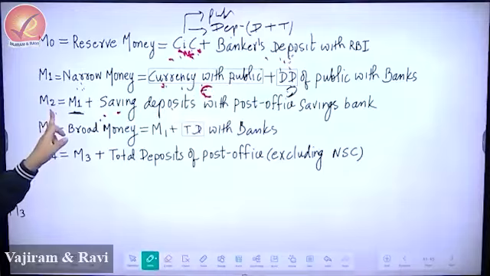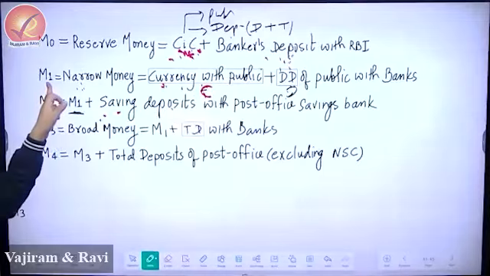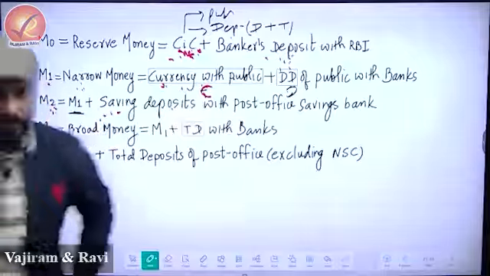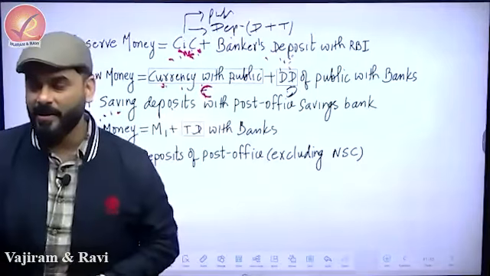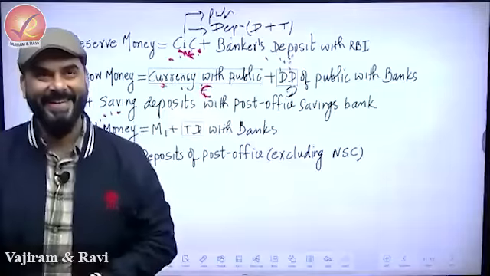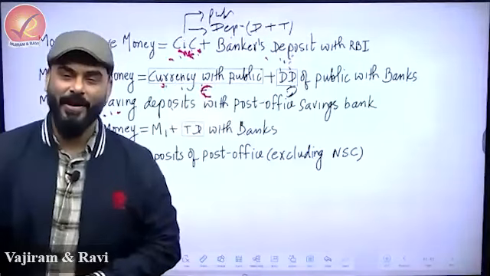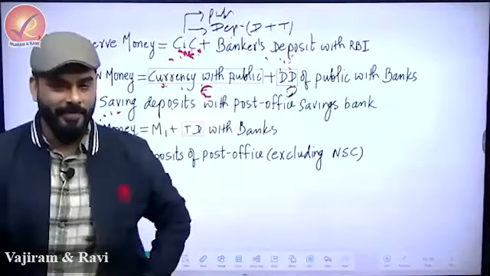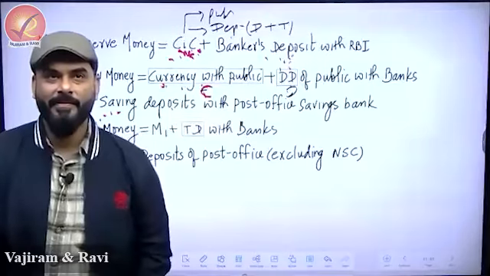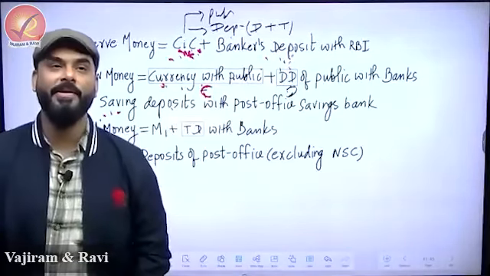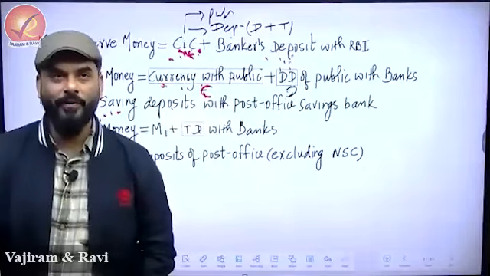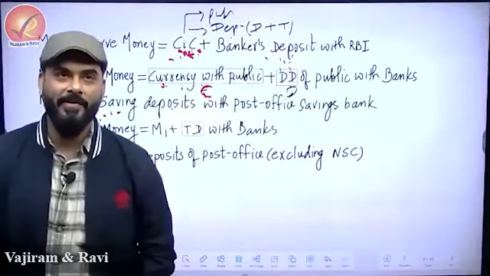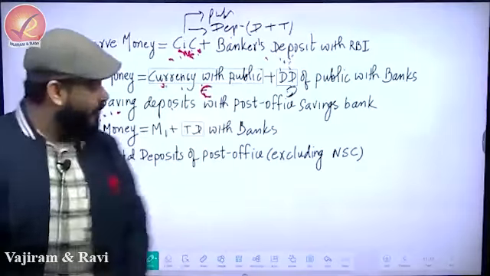It is called M2. So M1 is very liquid. M2 is also very liquid, but this is post office. In post office, if you open an account and deposit money, some restrictions will be there. In one day you can withdraw only 2 lakh rupees. 90% of the time, post office will tell you, our ATM is not working, lunchtime. These things will happen there. Electricity will not be there. Sometimes they will say, we don't know where the money is. They'll say, sorry, come back after 3 days. So that's why we are calling it M2.